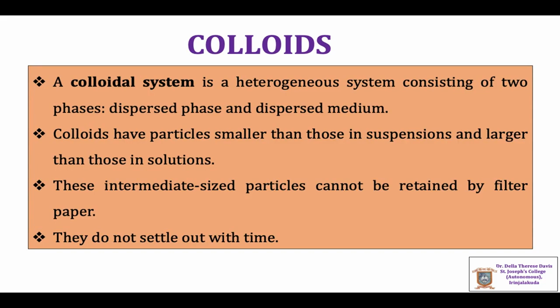A colloidal system is a heterogeneous system consisting of two phases. The first phase is the dispersed phase, which consists of colloid particles having diameter roughly in the range 1 to 1000 nanometer, and the second phase is called the dispersion medium, which consists of solvent molecules or medium in which the colloidal particles are dispersed.